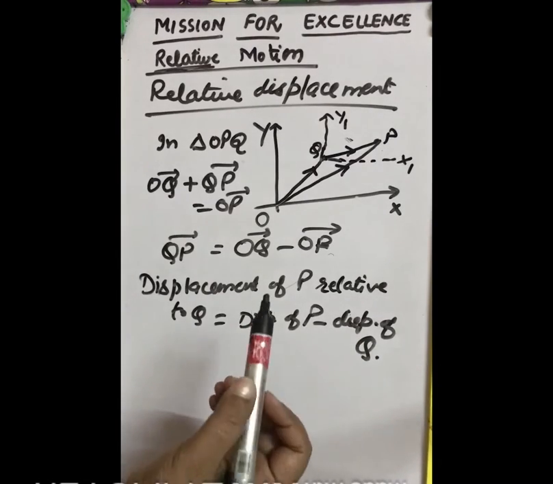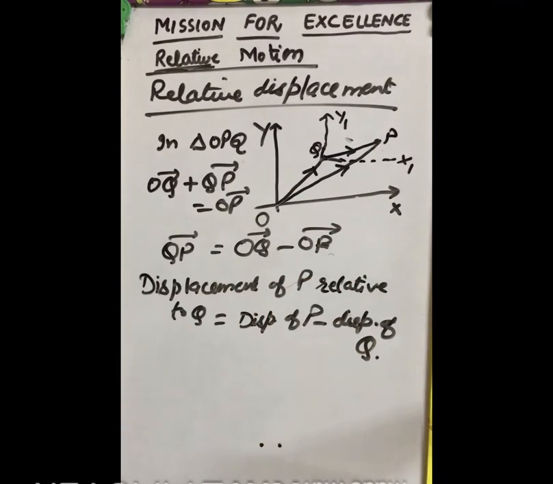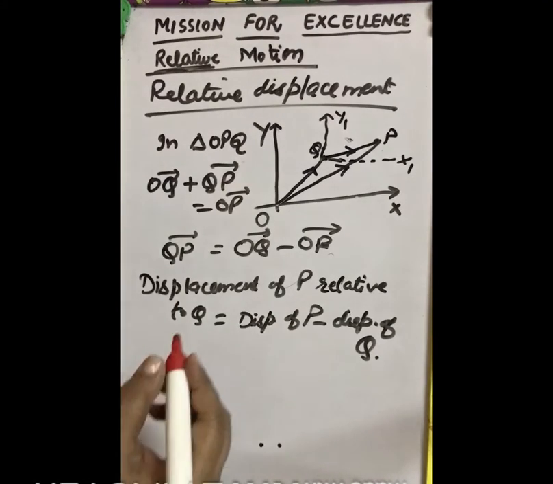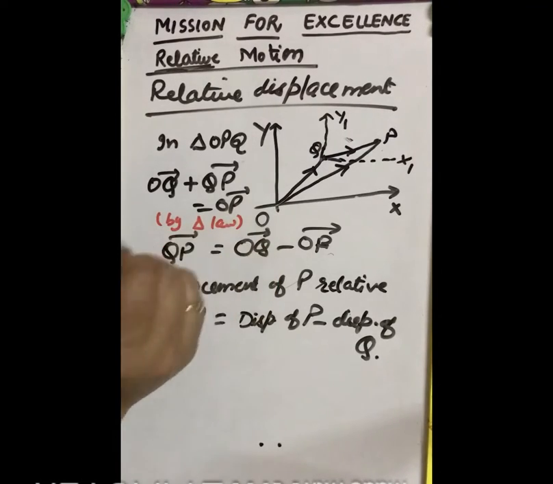It means change of position with respect to one another. Here we have used the triangle law.